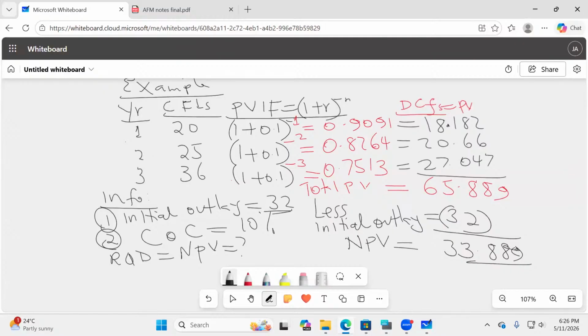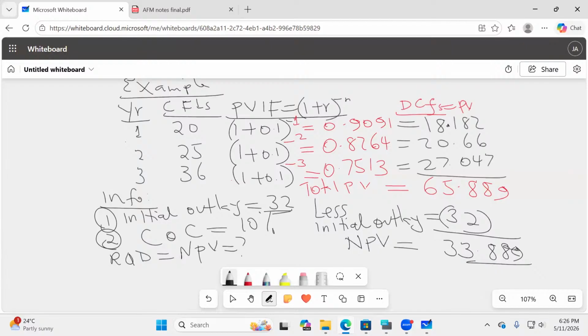Do you know when this net present value is positive, what kind of advice should we be able to give? The project is viable. The project is viable because it has a positive net present value. When it is viable, because it has a positive net present value, basically that means that it shall be able to increase the shareholders' wealth.